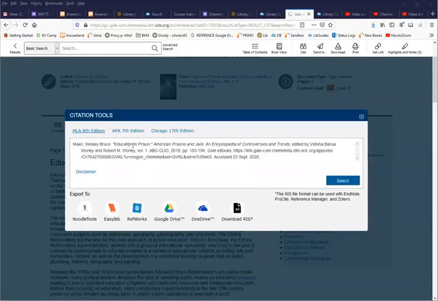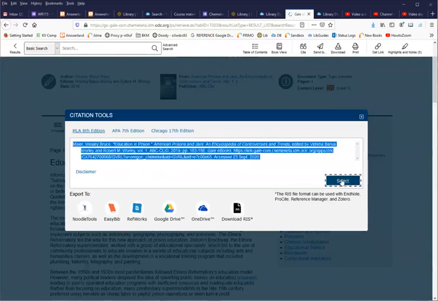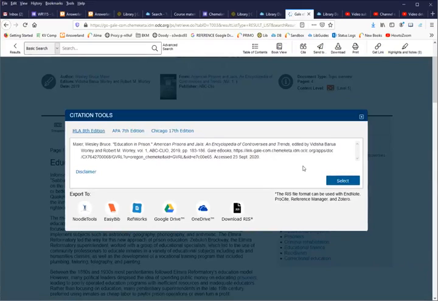So it has the author, the title of the article, the name of the book that it comes from, the editor of the book, which volume, if it came from a multi-volume source, the publisher, the year, and the pages that it was on. And then there's actually a URL here and the date that I accessed it. So I could select that, copy it, and put it into my list of works cited at the end of my paper. You will have to do citations for things that you use in this class, and so it's good to know that this citation help is available.